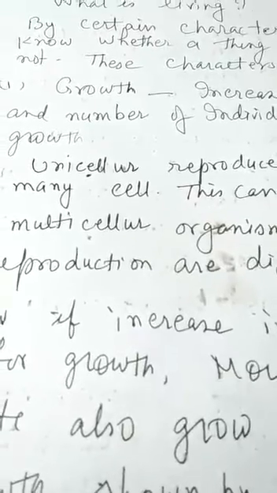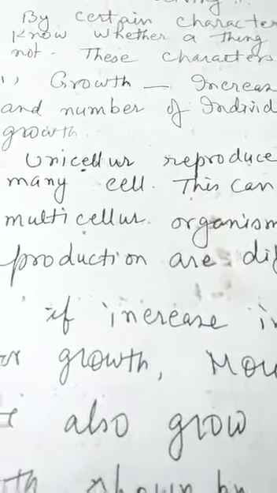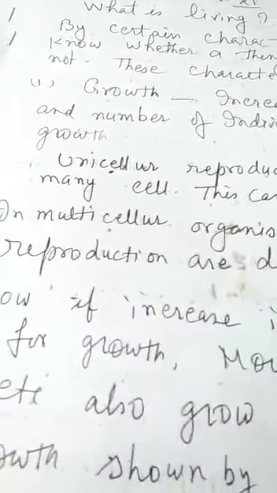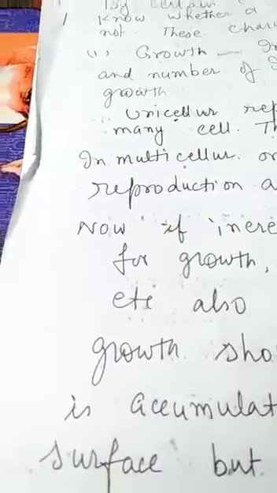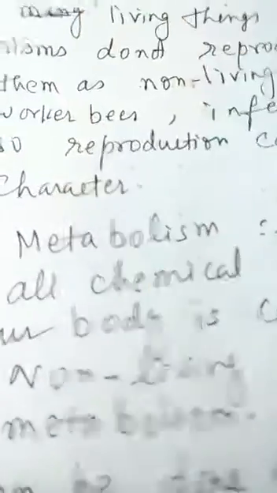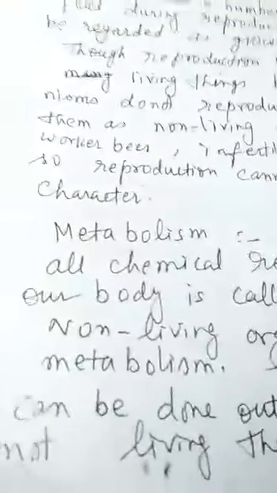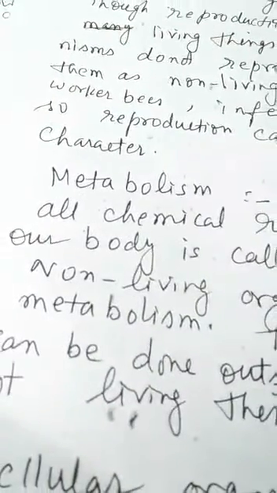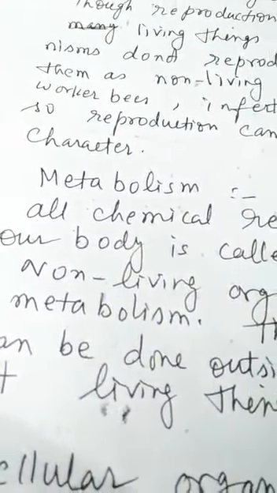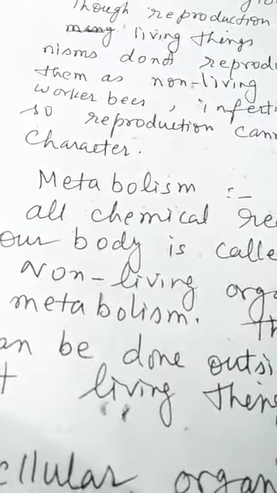For example, if a thing can grow, or if it reproduces, or if it has a cellular organization, if it is made up of cells, tissues, organs, and if it shows metabolic reactions like digestion, excretion, nutrition.